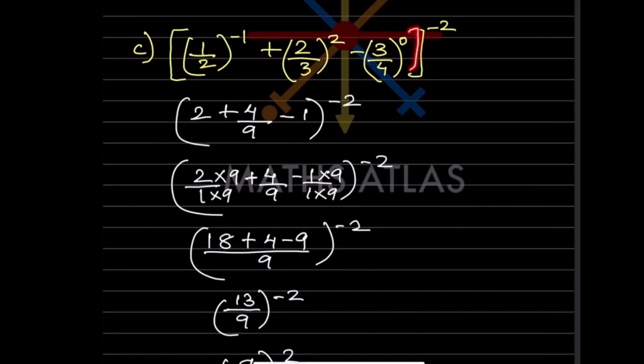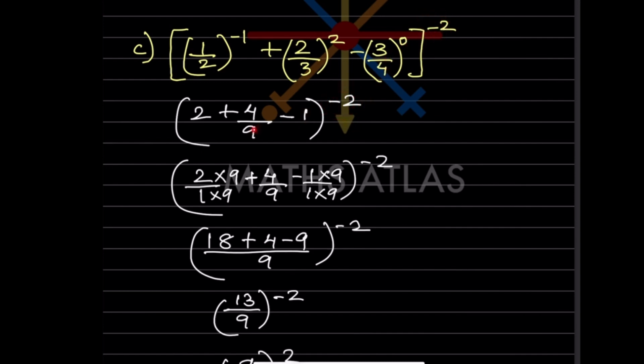Now let us solve this bracket first. So this negative, to make it positive, we have to make 2 by 1, that will be 2. This we will write as it is, because it is already positive. So 2 square is going to be 4, 3 square is 9, that will be 4 by 9. And 3 by 4 raised to 0, anything raised to 0 is 1. And this exponent the same.